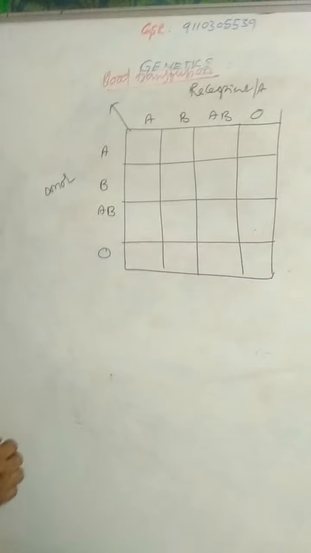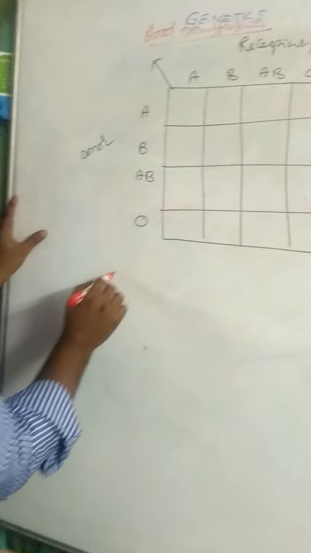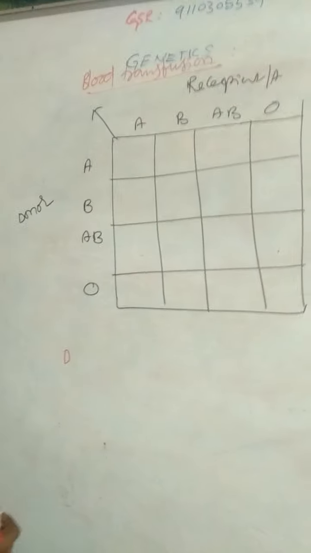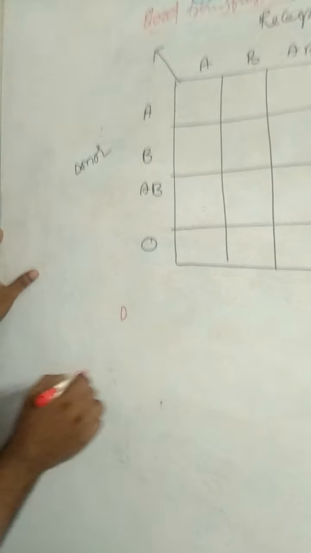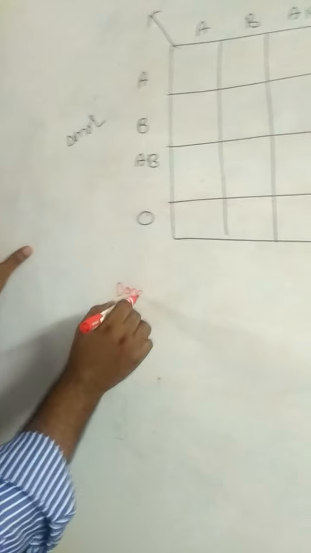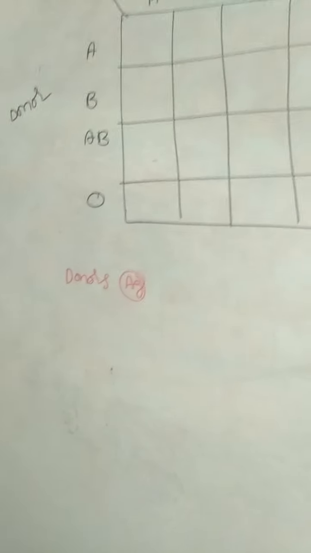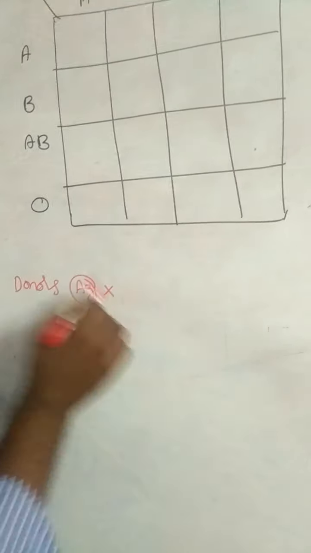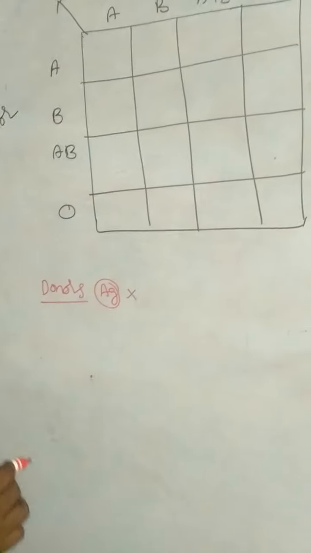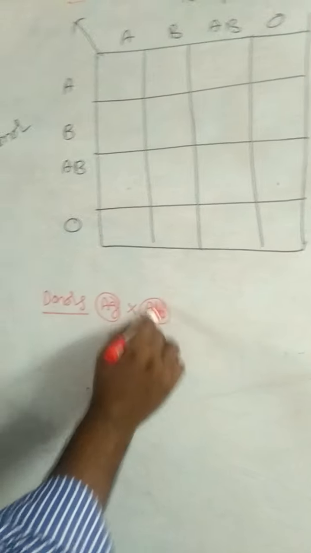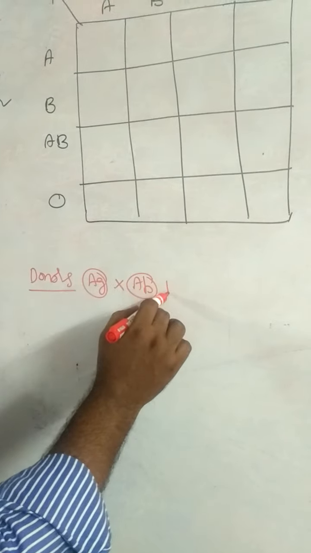In blood transfusion, a simple principle is there: when we transfer blood from one blood group to a person of another blood group, we look at the reaction between the donor's antigen and the antibody of the recipient or acceptor.